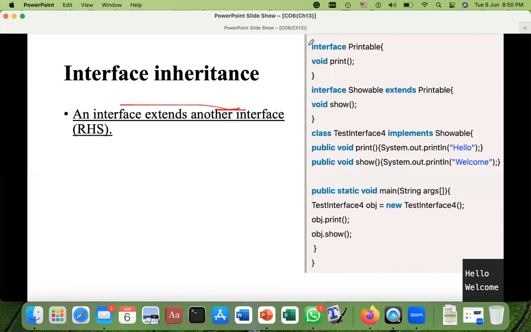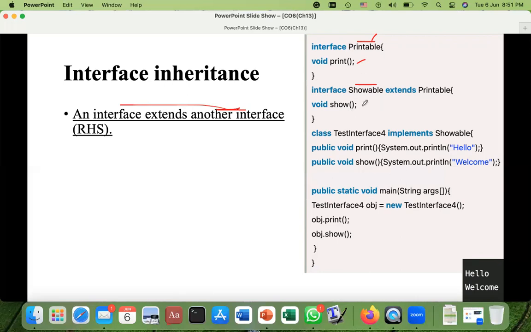In this program, we have an interface. The name of the interface is printable, and we have the print abstract method. Then we have another interface, showable, and it is extending this printable. So this is an interface extending another interface. So this is inheritance between these two interfaces.